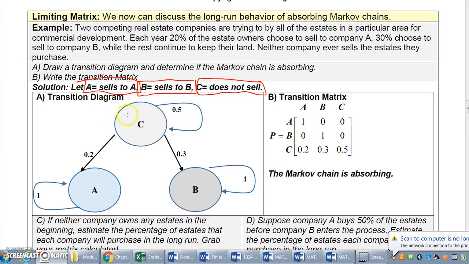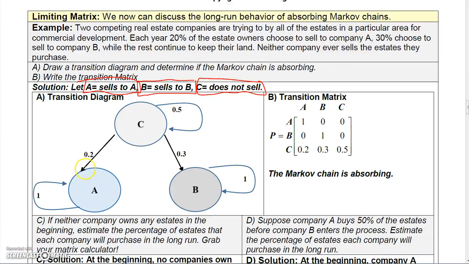If we look at C, we see that 20% of the estate owners choose to sell to company A, so 20% goes to A. Then 30% choose to sell to company B, so 30% goes to B. And then 50% stays at C. They do not sell.